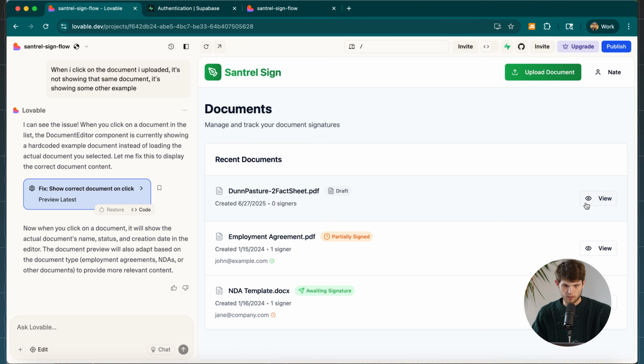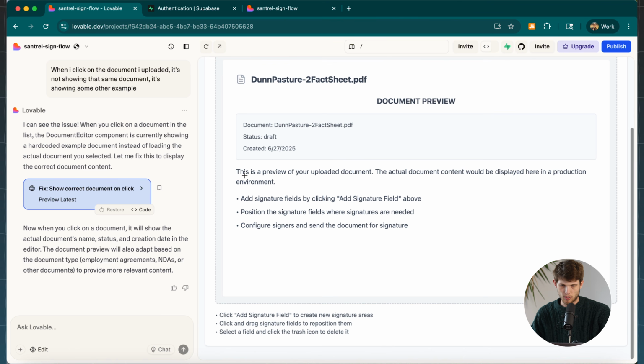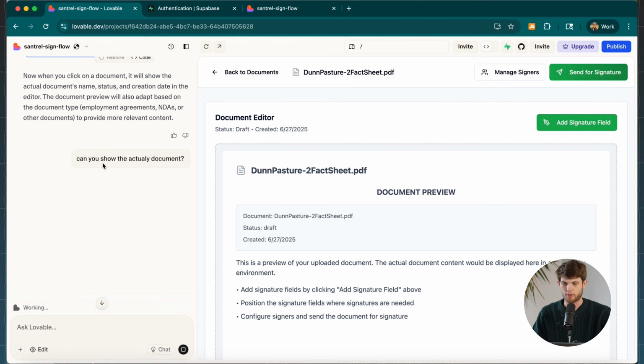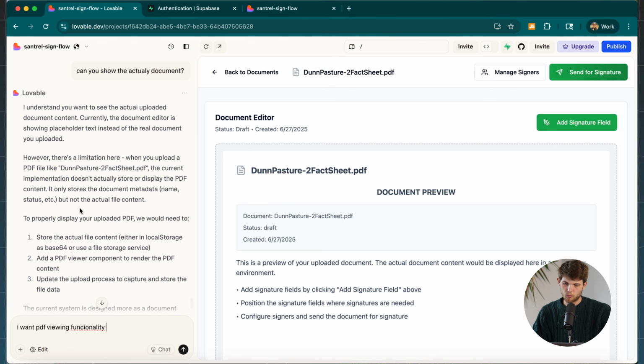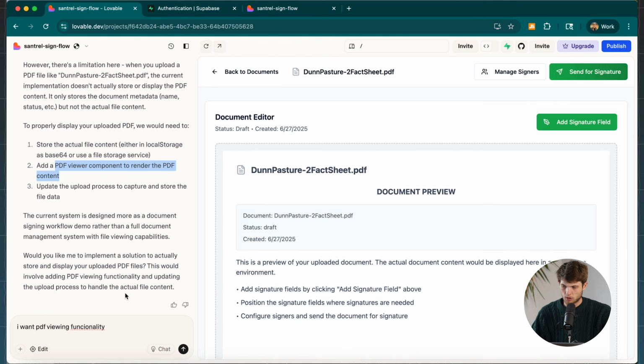Okay, so now let's check on it. We're going to click on view, and we have some progress. We have the done pasture fact sheet PDF. That is the right name of it, but the document preview still looks like it's having some issues. So now I'm just going to go back and forth and have this fixed so that everything looks correct here. It looks like the problem was that we actually need to store the file somewhere, and we need to add that PDF viewer component to render the PDF content and some other things. So yes, I want that PDF viewing functionality.